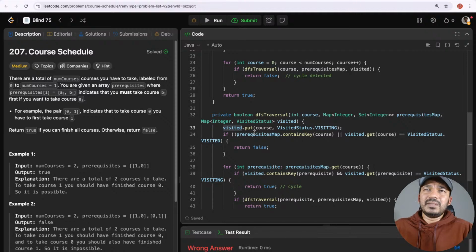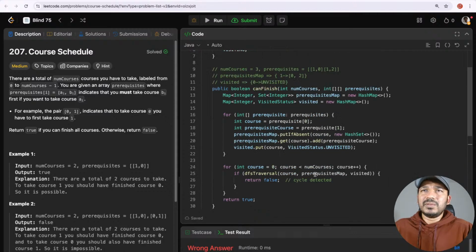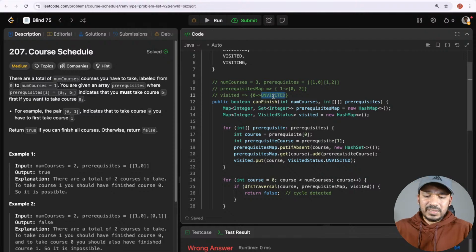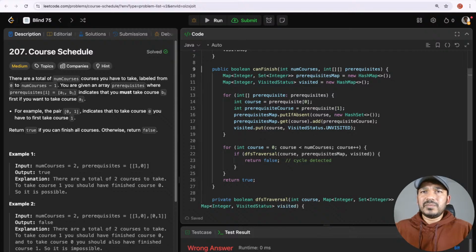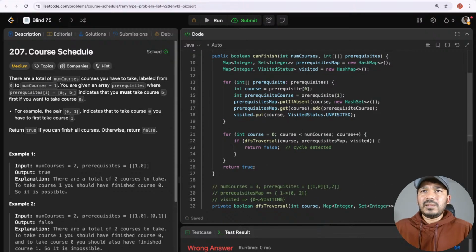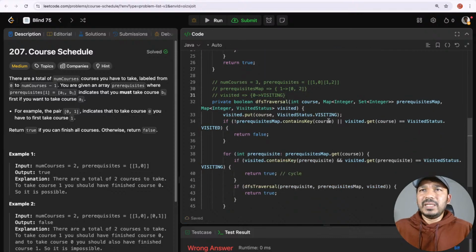Here, visited dot put course of visiting. So 0 visiting. So 0 would become visiting now. Okay. So let me copy this here for easier access. Okay. So 0 will be converted to visiting, and then if prerequisite map does not contain key, it contains the key prerequisite map.